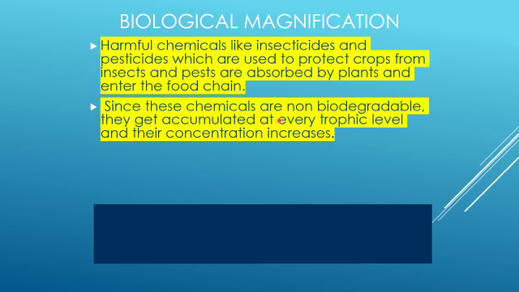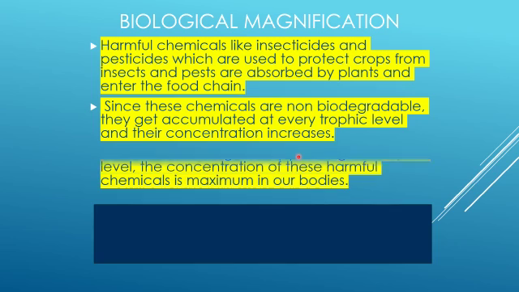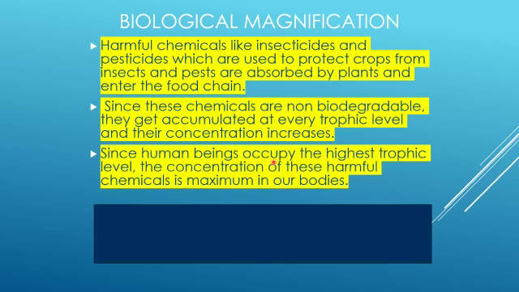Since these chemicals are non-biodegradable, they get accumulated at every trophic level and their concentration increases. Since human beings occupy the highest trophic level, the concentration of these harmful chemicals is maximum in our bodies. So here we are discussing the transmission of harmful chemicals in the food chain.